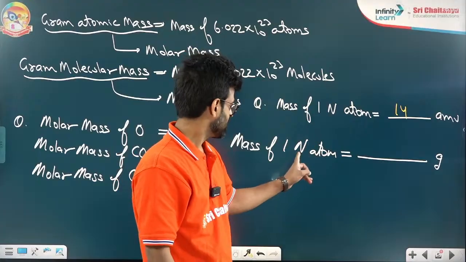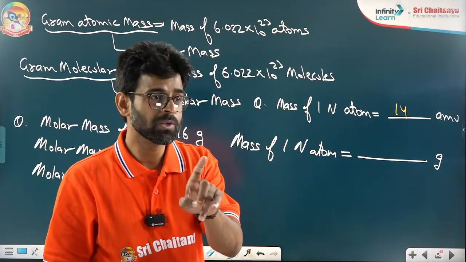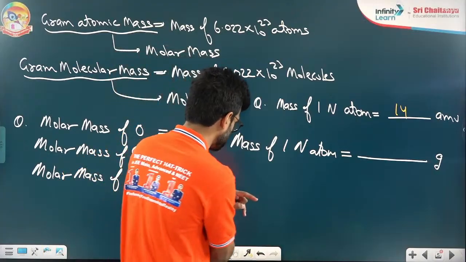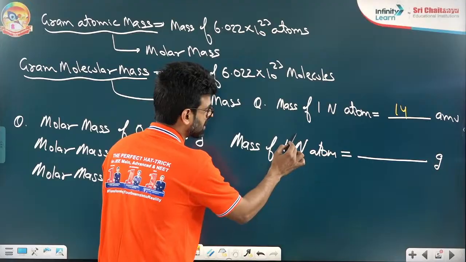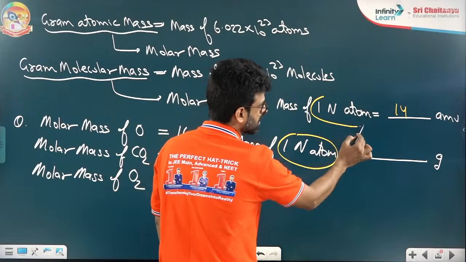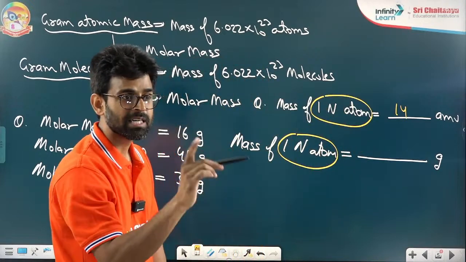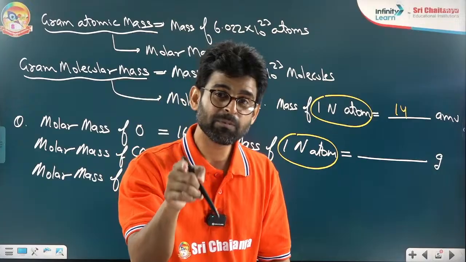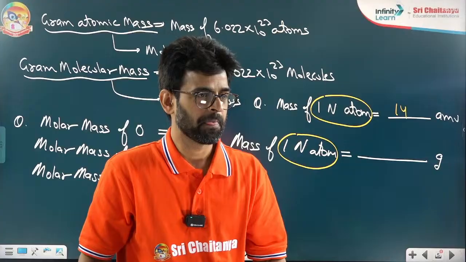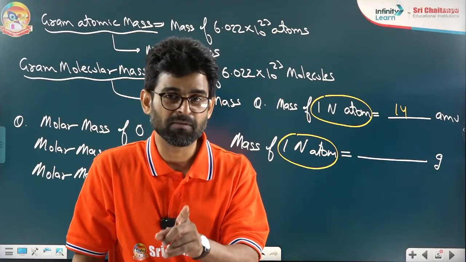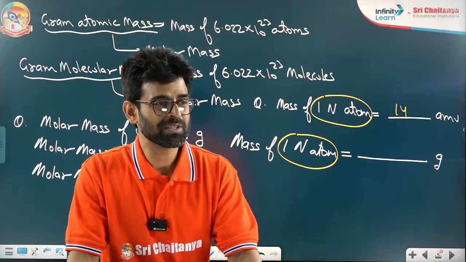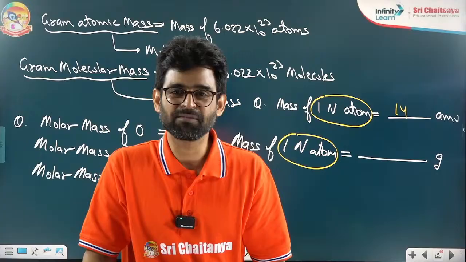Some are writing 14 gram. No. Don't make a mistake. In the second question also, what am I asking? Mass of one nitrogen atom. Here also I am asking mass of one nitrogen atom. Carefully give the answer. Convert AMU into grams. 14 gram is not the right answer. Some are writing 14 gram. 14 gram is not the right answer. Be careful. Think about it.